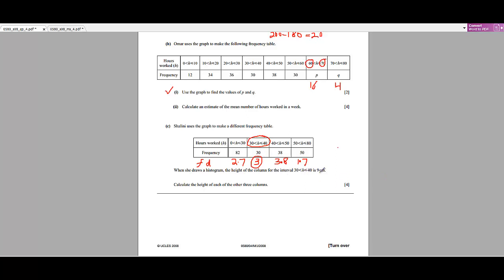So we multiply this 3 by 3 and we get 9. We multiply all the frequency densities by 3 to get new frequency densities. Now if we have to draw the histogram, we will use these frequency densities.